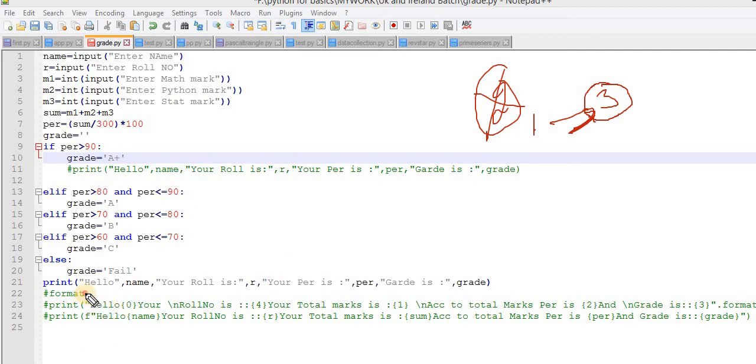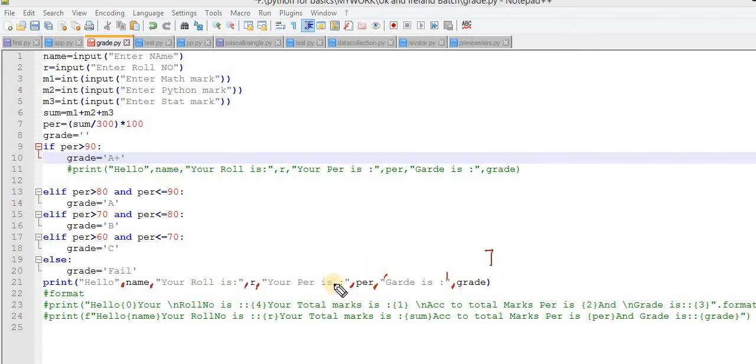Observe carefully. Here, how many commas did you use? 1 comma, 2 commas, 3 commas, 4 commas, 5 commas, 6 commas, 7 commas. And how many double quotes? 1, 2, then 3, 4, then 5, 6, then 7, 8. So 7 commas and 8 double quotes that you manage in one single line. That means how many?